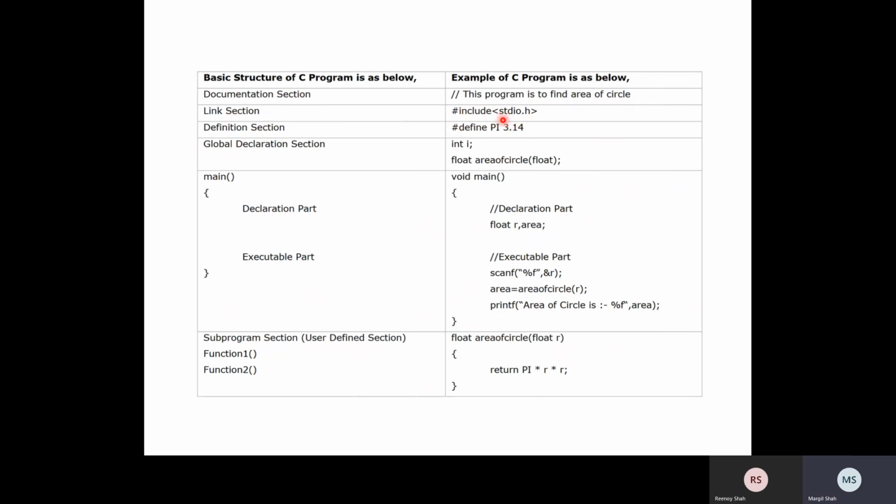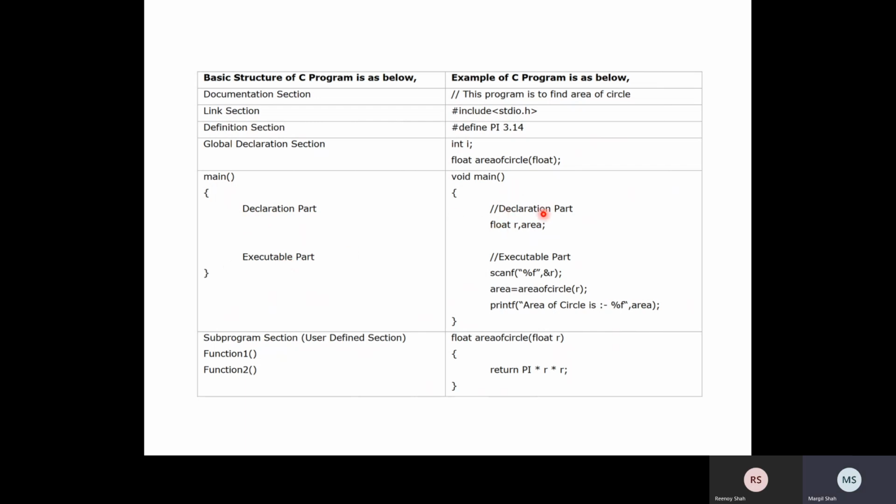In the linking section we are using hash include stdio.h header file. In the definition section, hash define is the keyword, and we have defined one constant, pi is 3.14. Global declaration: integer i, float area of a circle. Float is the function we are using. Don't worry about the declaration and definition of the function, we will see this in detail too. Then main, with the declaration part and executable part.